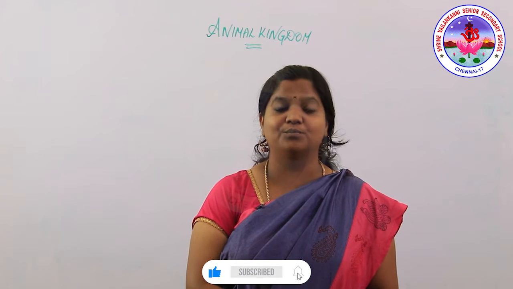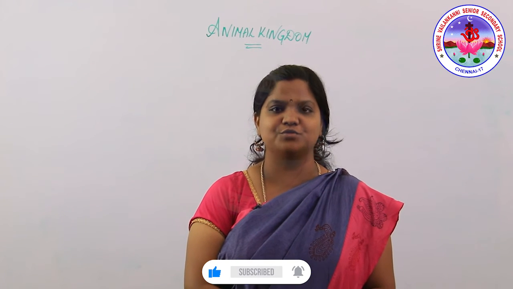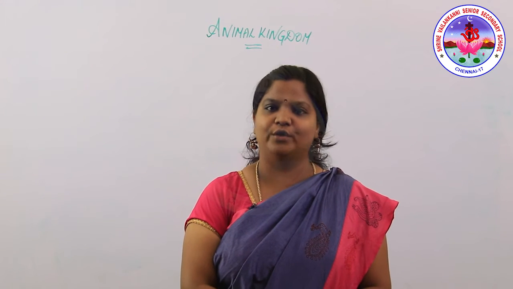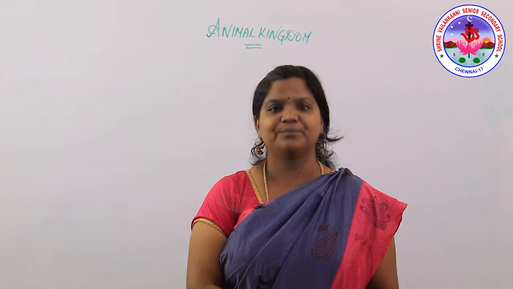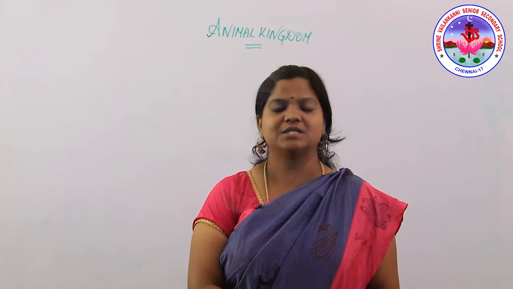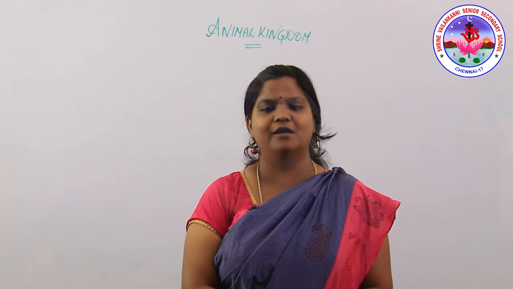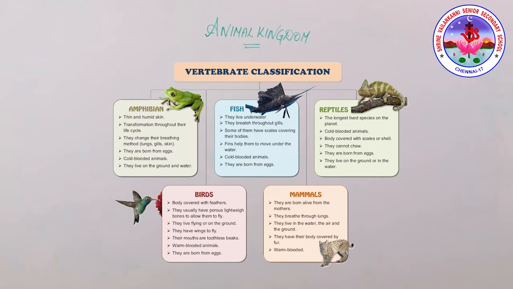Istio refers to the bone, so the animals which possess strong bones. All these we are going to discuss now: the class Pisces, class Reptilia, class Amphibia, class Aves and class Mammalia. So Vertebrata, the animals with backbone.